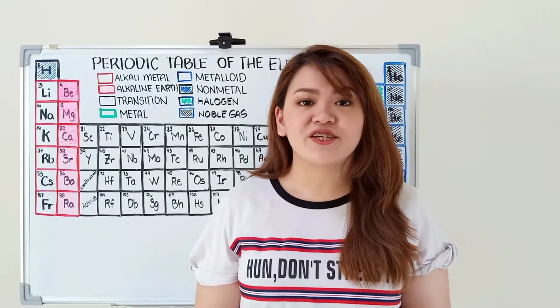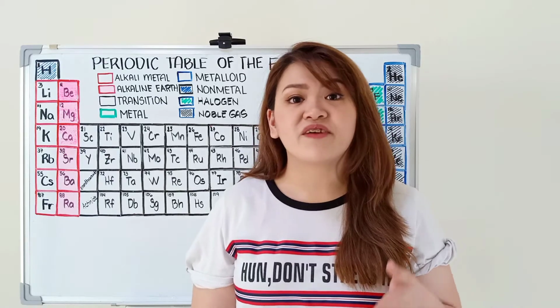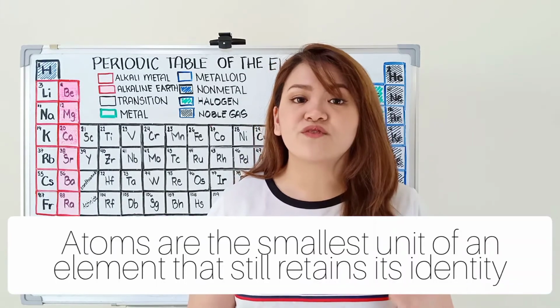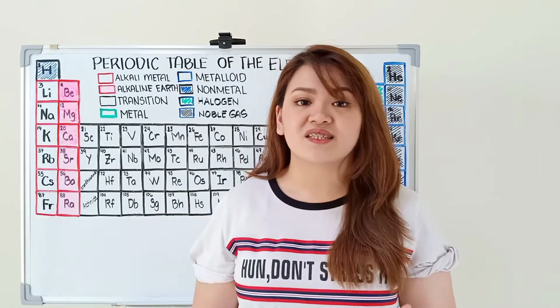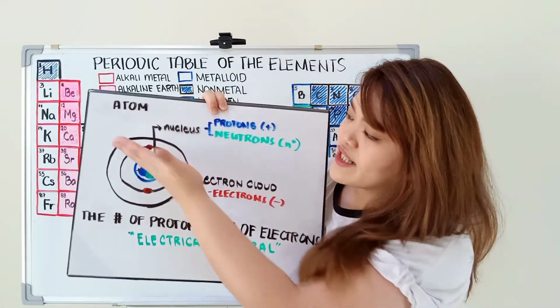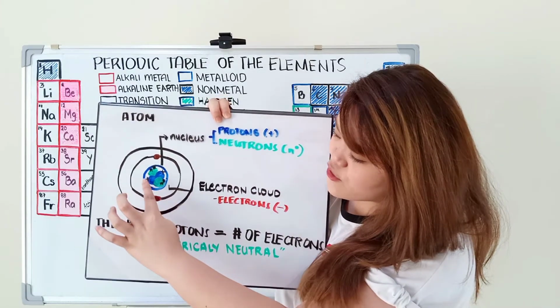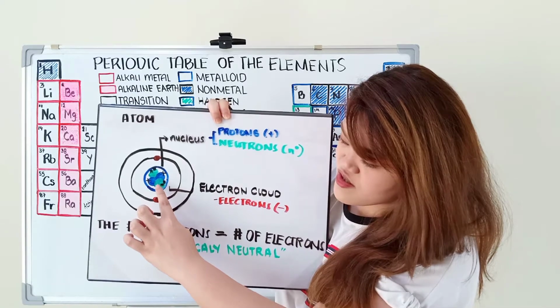So kung maaalala nyo from our previous episode, sinabi natin that elements are made up of identical atoms. And these atoms are the smallest unit of an element that still retains identity, properties, and characteristics. Recall lang natin yung parts ng atoms. So, an atom is composed of a central nucleus kung saan makikita natin yung positively charged protons and the uncharged neutrons.